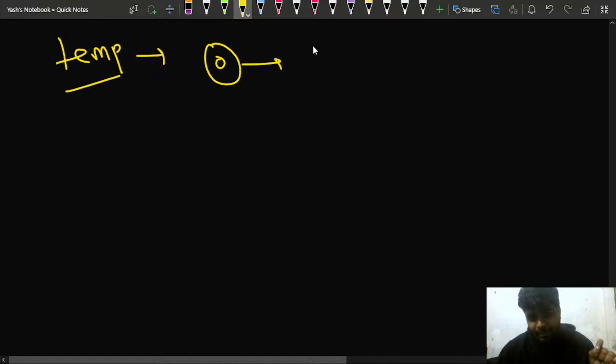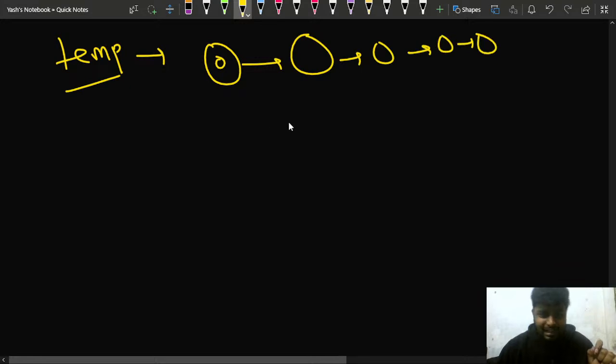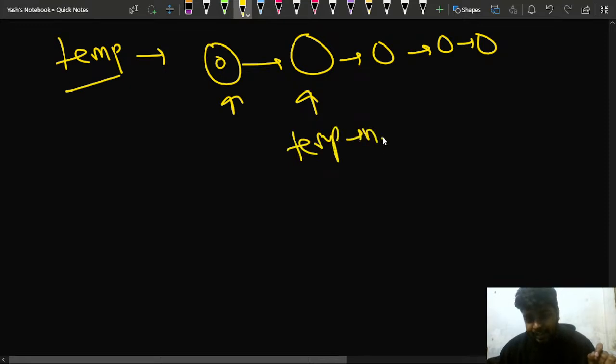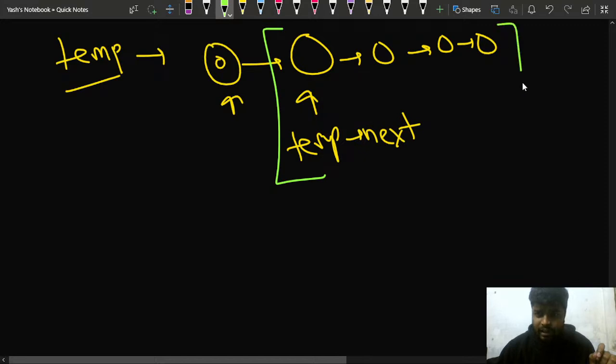I'll update the linked list in such a way that this will be the head of the temp. In the end I'll return temp next, so this node I'll return. That means this particular linked list I'll be returning will contain the linked list in which I'll be swapping the nodes in an alternate manner.